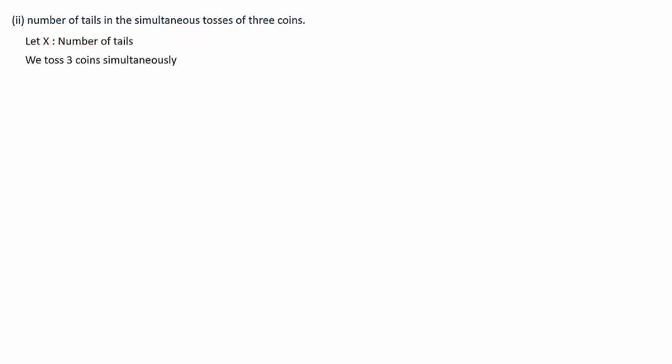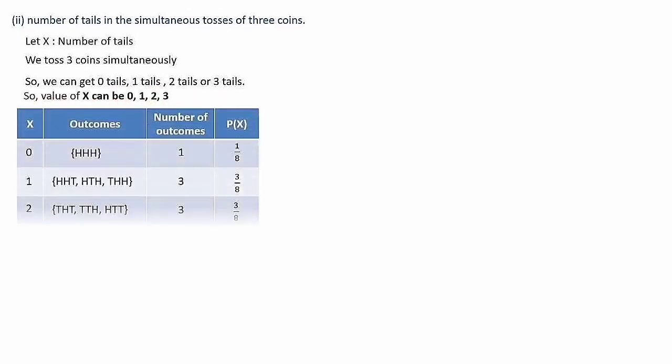Next we shall discuss question number 2, the second part. Number of tails in the simultaneous tosses of 3 coins. Here we are tossing 3 coins and we have to check the number of tails. And we have to make the probability distribution table of the number of tails when we are tossing 3 coins. So let x denote the number of tails, and we toss 3 coins simultaneously. We can get 0 tails, 1 tail, 2 tails or 3 tails. Then the values of x can be 0, 1, 2 and 3.